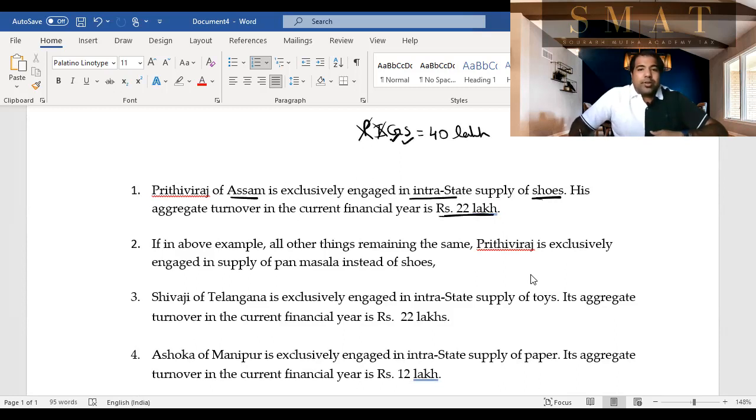This year he has only crossed 22 lakhs till now, so he doesn't have to get registration. Next, guys, if in the above example, all other things remaining the same, Prithvi Raj is exclusively engaged in supplying of pan masala instead of shoes.